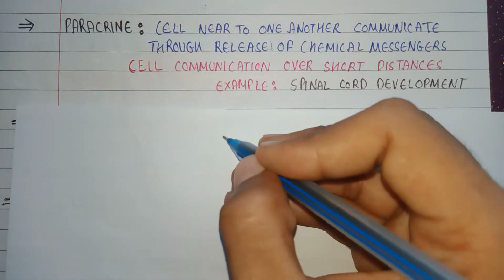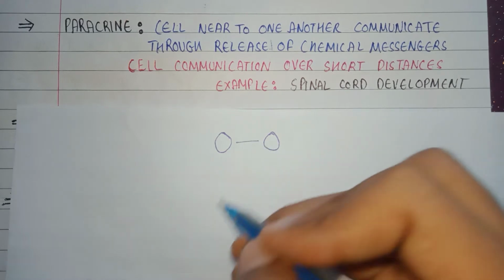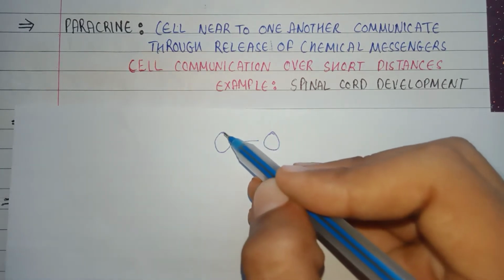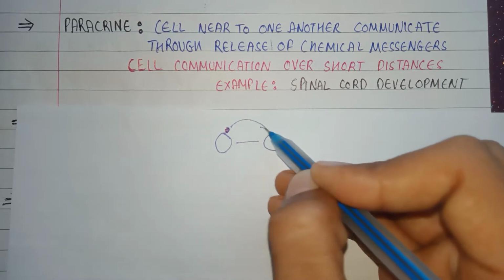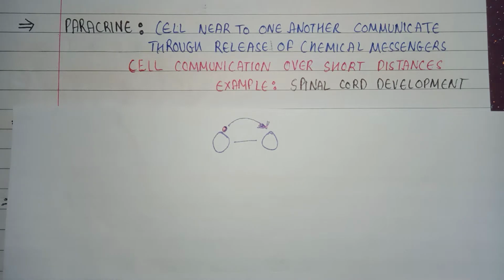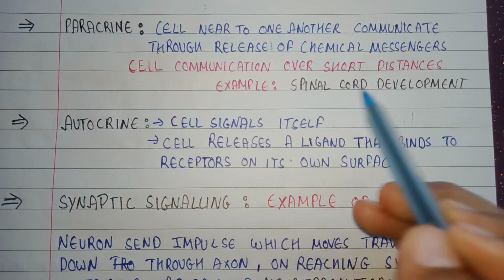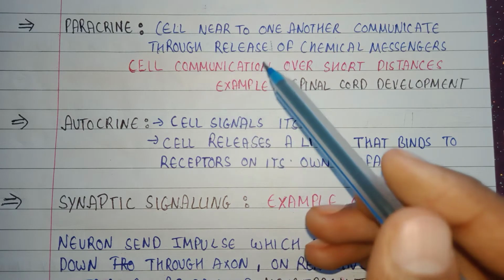So what happens in paracrine is that if there are two cells at a short distance, they are going to communicate by releasing a chemical messenger. One cell releases a chemical messenger, which goes to another cell and transfers the information to it. This is how the paracrine method works. An example of the paracrine method is spinal cord development. In spinal cord development, the paracrine method is used.